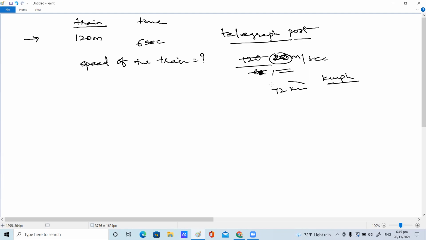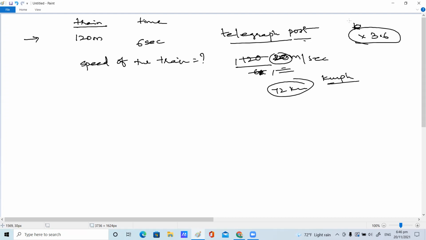72 kilometer per hour. How are you supposed to calculate this? Ma'am, multiply by 3.6. Very good. Multiply by 3.6. Why should you multiply it with 3.6 here? Ma'am, that is a long process. 1 kilometer is 1000 meters. Very good. 1 hour is 60 minutes, 60 minutes into 60 seconds. Very good. So we can do it with a little process, or else directly, if you want to convert, you just multiply with 3.6 so that you will get 72 kilometer per hour.